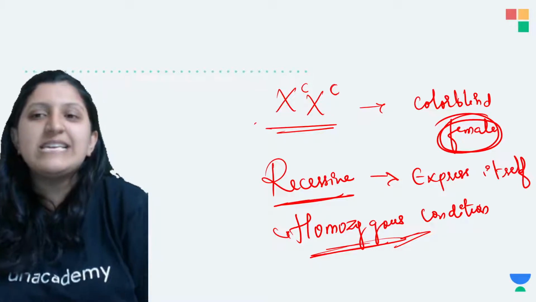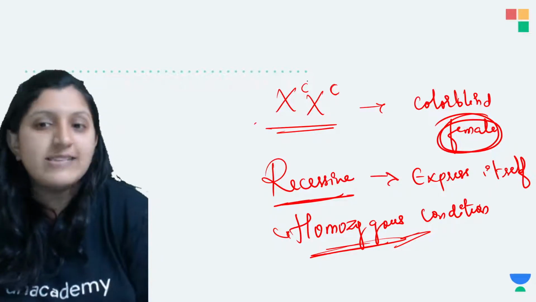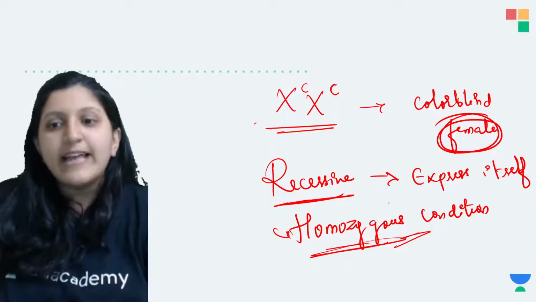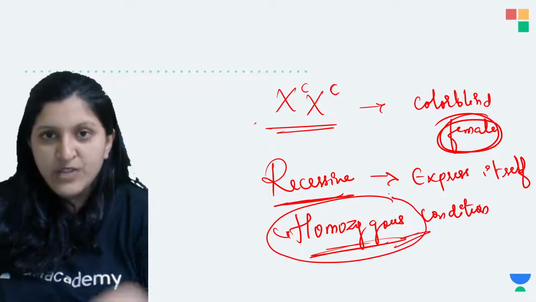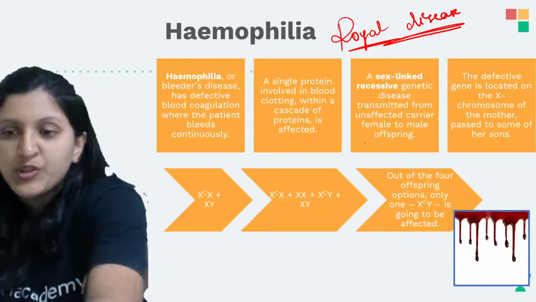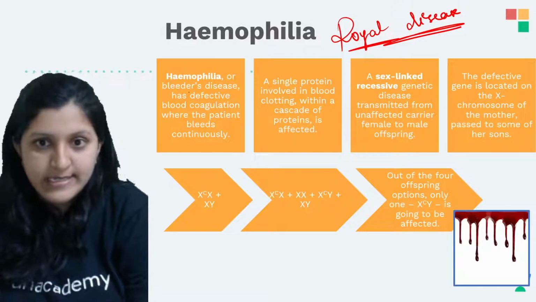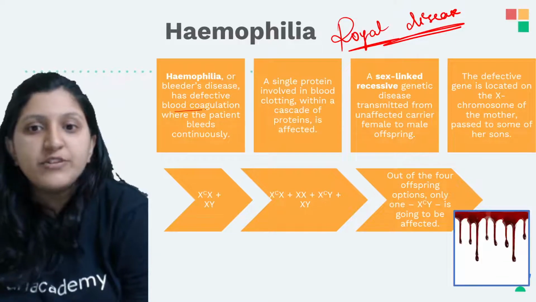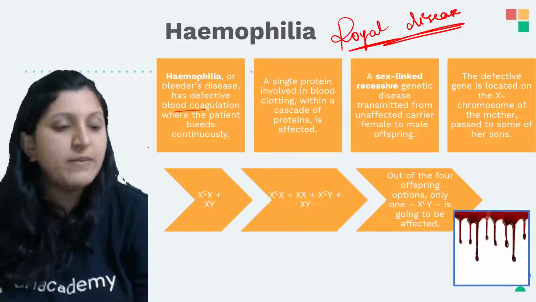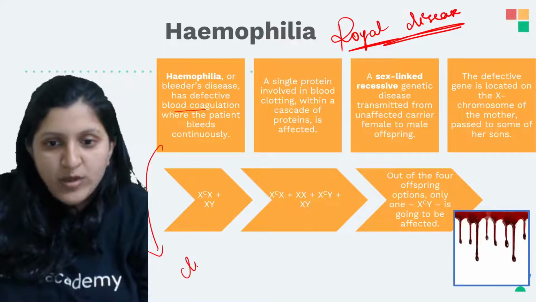So you can see that the recessive genes are coming together, and that is a homozygous condition. In a homozygous condition, the recessive is going to express itself. Hemophilia, or the bleeder's disease, has defective blood coagulation. That means a clotting factor is responsible here.